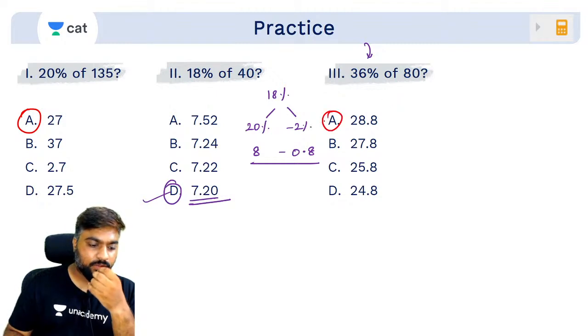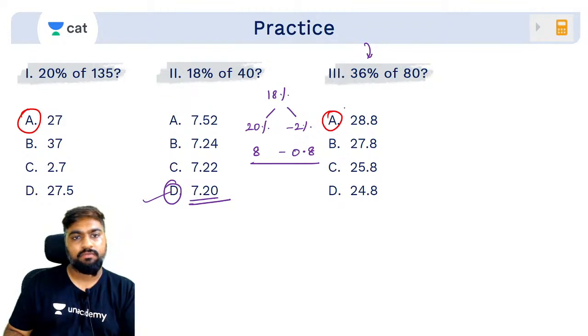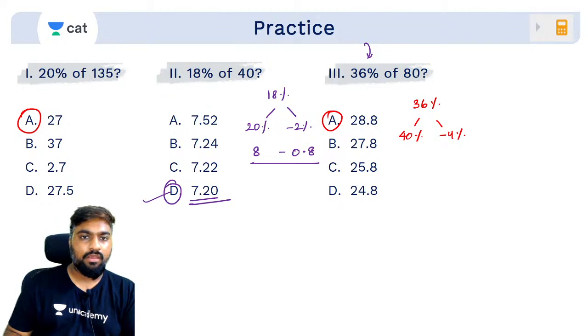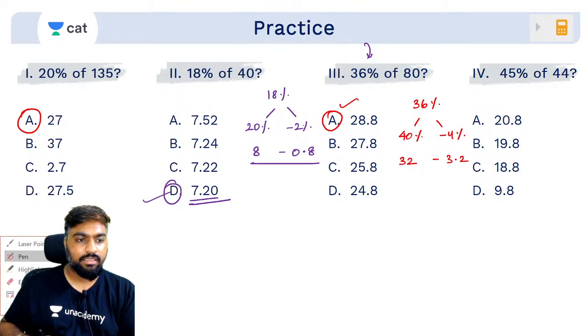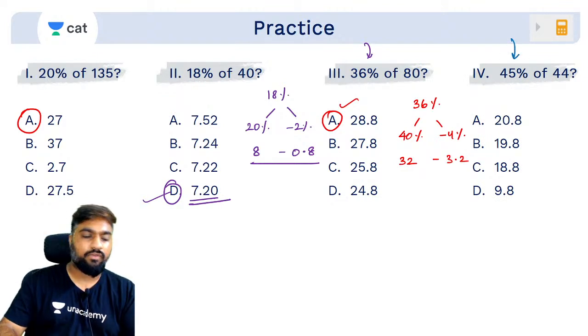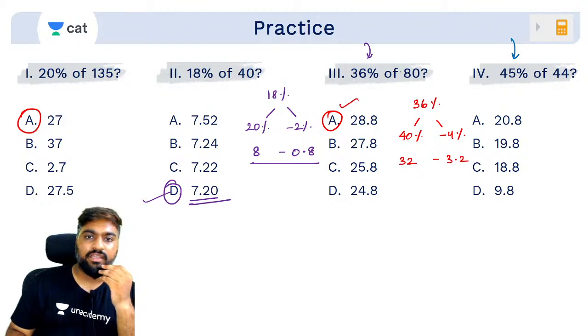28.8. Siddharth, Gaurav, Shreyashi, Vishi, Shreya, Gaurav, Shubham, Kunal. Very good guys. So 36% can be written as 40% minus 4%. 40% of 80 is how much? 32. 4 into 8, 32 minus 3.2, 28.8. One last from the splitting. Try this. 45% of 44. How much is 45% of 44? Quick.